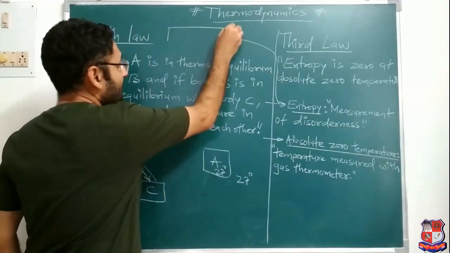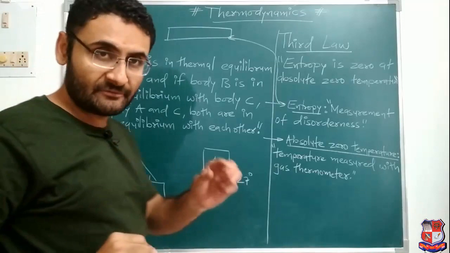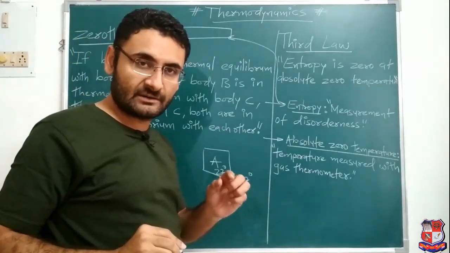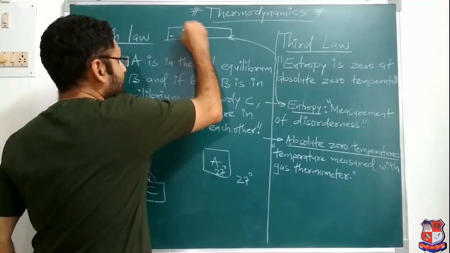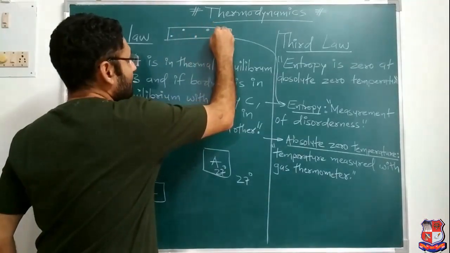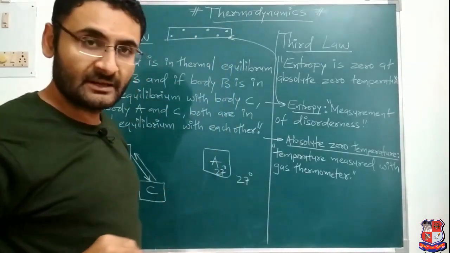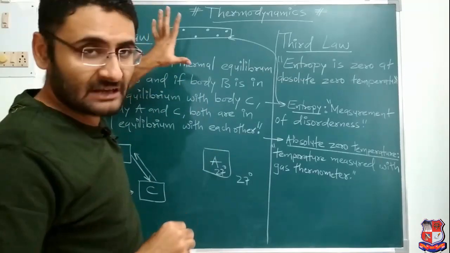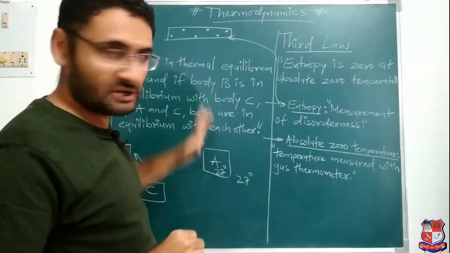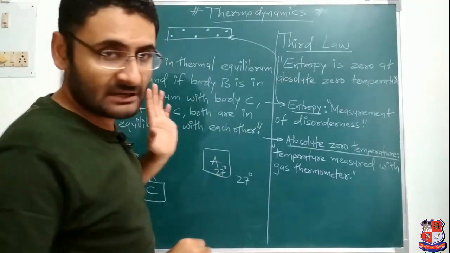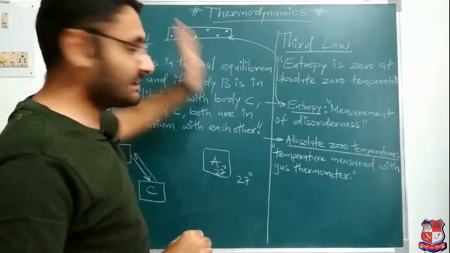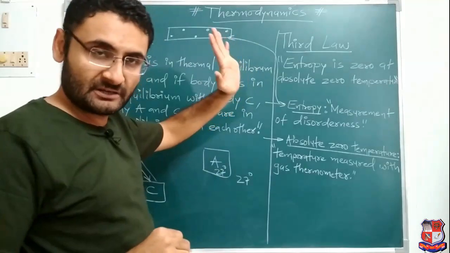So if I consider one metallic rod, in a rod so many molecules are present. Suppose 1 molecule, 2 molecules, so many molecules are present. Right now these molecules are present at their original position. They are not moving. That means in a rod, whatever molecules are present, they are following some order. They are in ordered position.